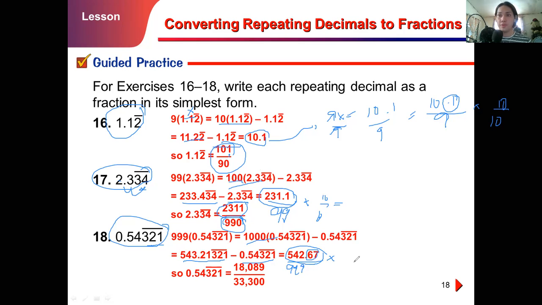After that, we want to eliminate the .67. Since we want to make them integers, we have to move 2 places to the right, and that gives us the idea of multiplying both numerator and denominator by 100.